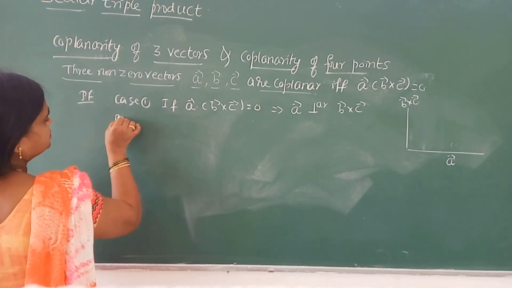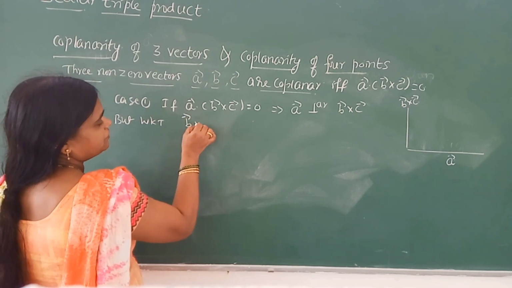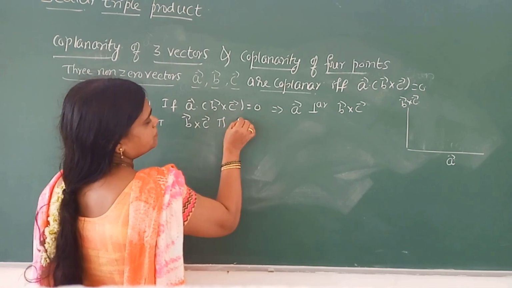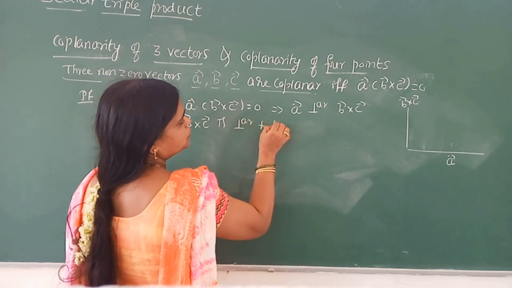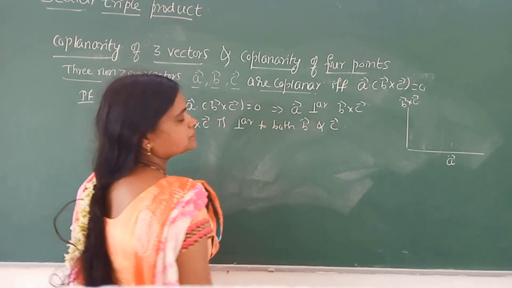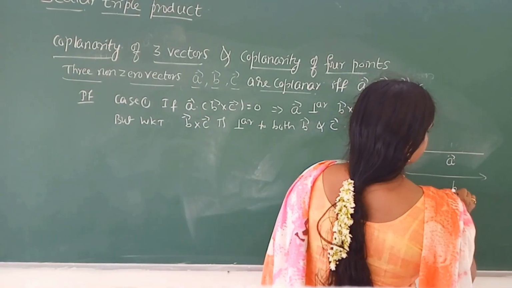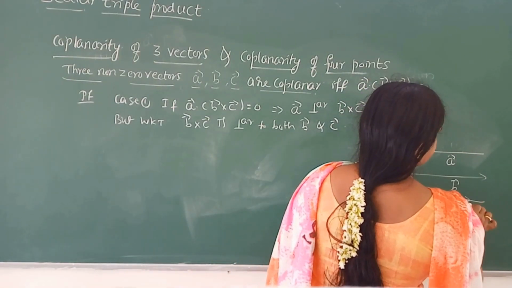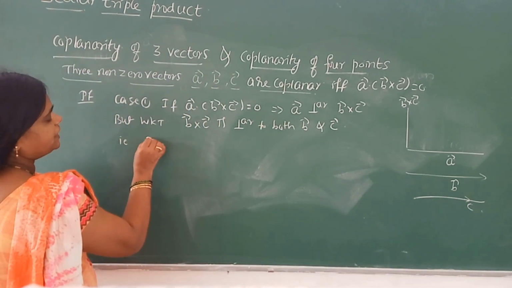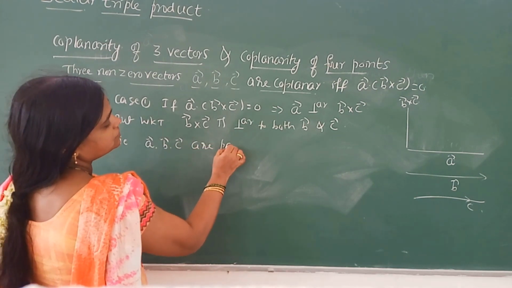But we know that, see, by definition, B cross C is perpendicular to both vector B and vector C. Both perpendicular to vector B and vector C means this is vector B, this is vector C. That is, vector A, vector B, vector C are parallel vectors.